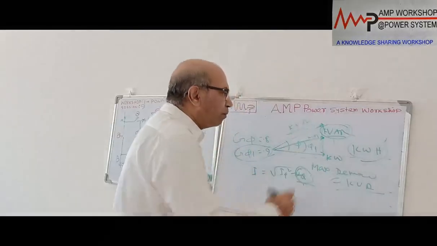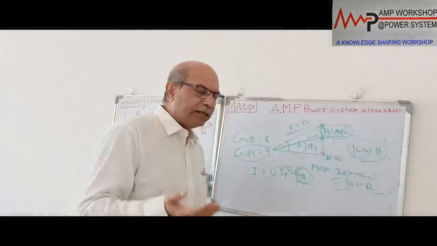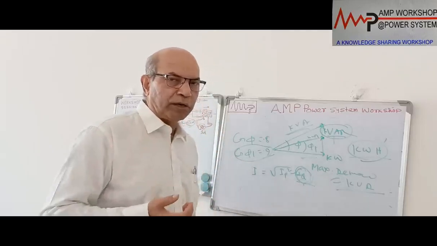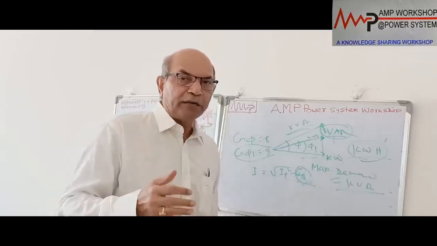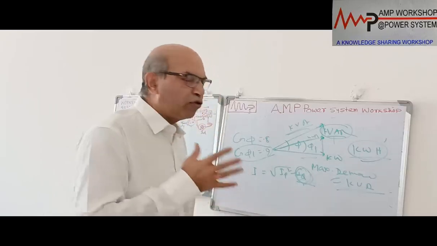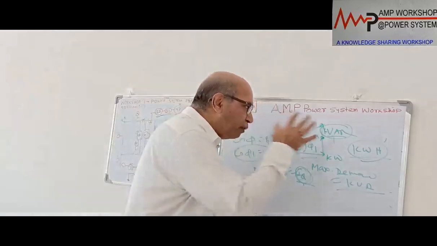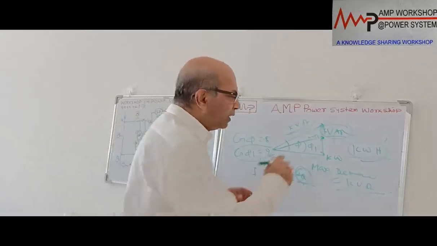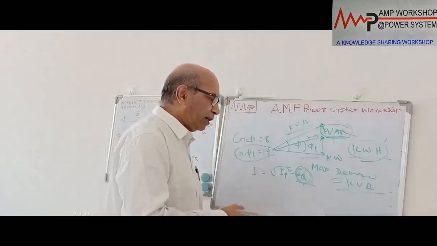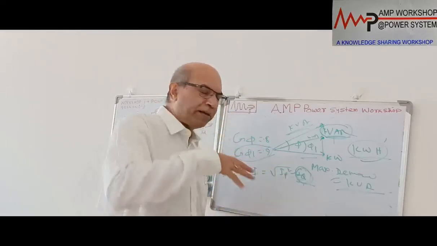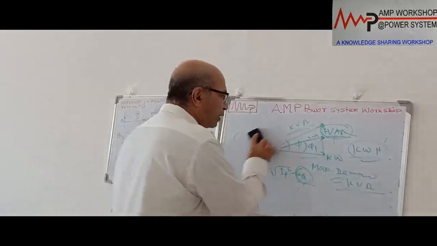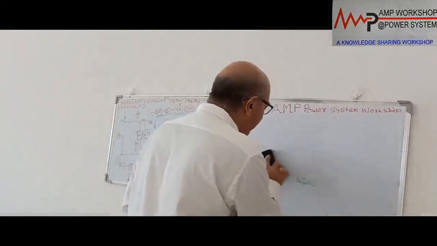So to reduce the kVR drawn from the utility company, all the medium voltage and low voltage consumers whose power factor is poor, between 0.8 and 0.9 or below 0.8, always try to improve the power factor by reducing the kVR drawn. How do they do it? This kVR is an inductive kVR. So they inject reactive kVR, meaning capacitive kVR, in the line, so that the reactive kVR demand from the system will be reduced.